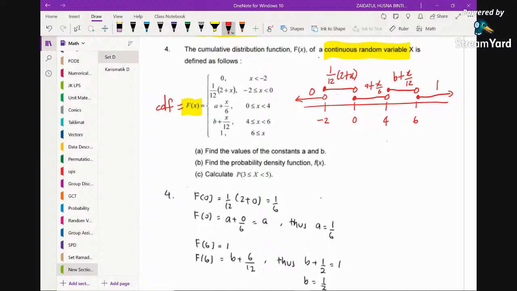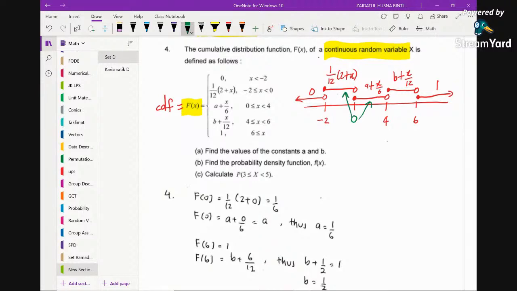Okay, so we are given the CDF. You can see clearly that at this particular value, when x is 0, there are two functions defined, right? So we may substitute 0 into this function and also this function.